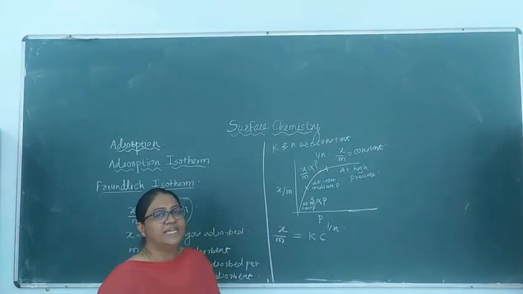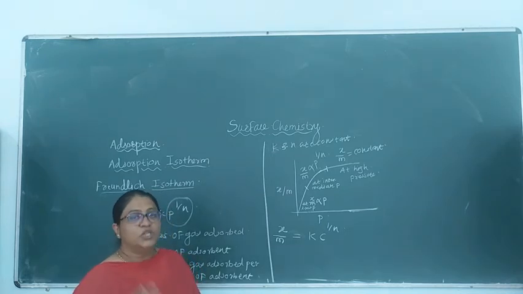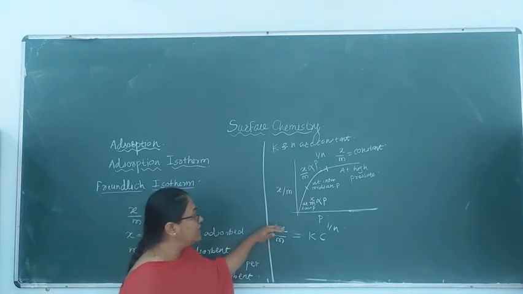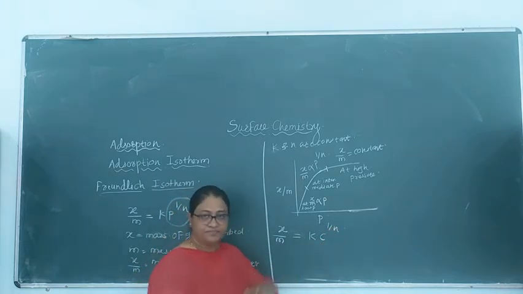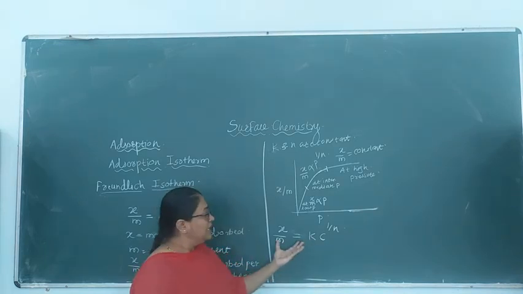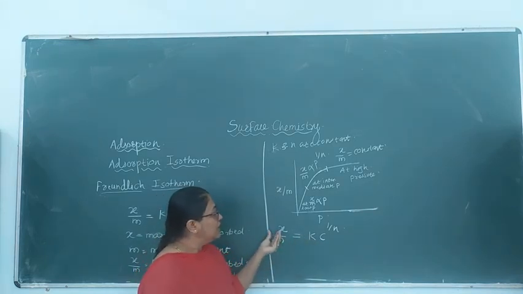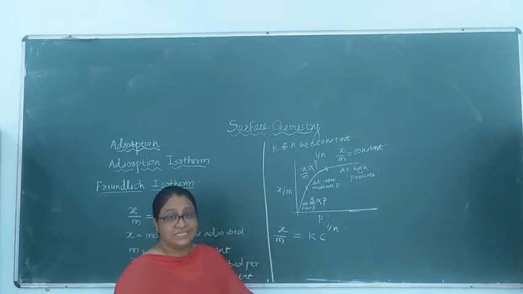When solute particles from the solution adsorb on the solid surface, the concentration of the solution has to be considered, and therefore the relation for that system becomes x by m equals k into c raised to 1 upon n. This is the relation for the solid-solution system. Here also the relation is true only for a limited range of concentration.